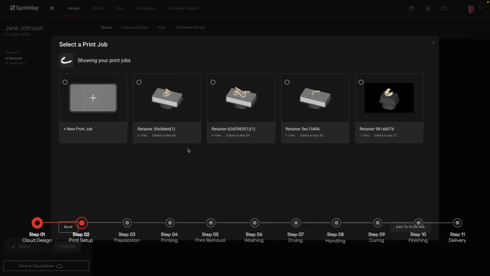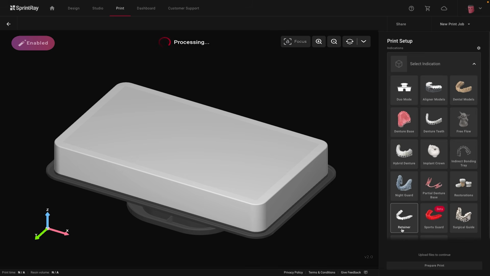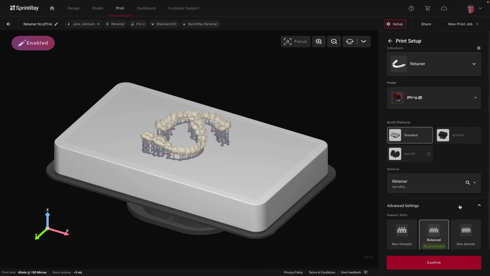Now we're moving into Print Setup. Click Add to Print Job directly from your design, or go to the Print tab and select New Print Job to upload a file from your computer or cloud drive. From here, select your printer, build platform, and material. Before preparing the print, you'll see the option to edit advanced settings.